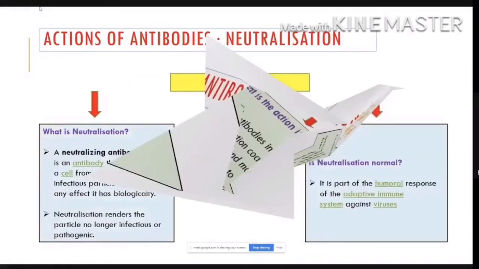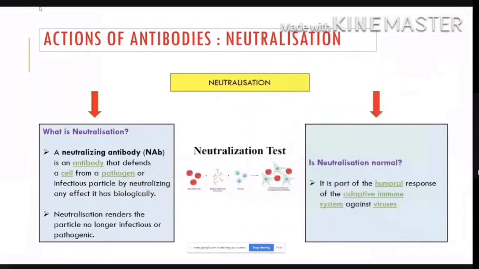The second action of antibodies is neutralization. What is neutralization? It is when an antibody defends a cell from a pathogen or infectious particle by neutralizing any biological effect it has. It renders the particle no longer infectious. For example, a virus will no longer be infectious if neutralization occurs.